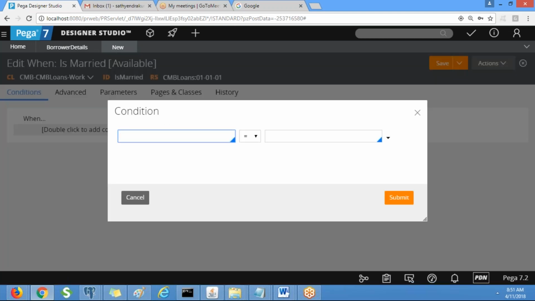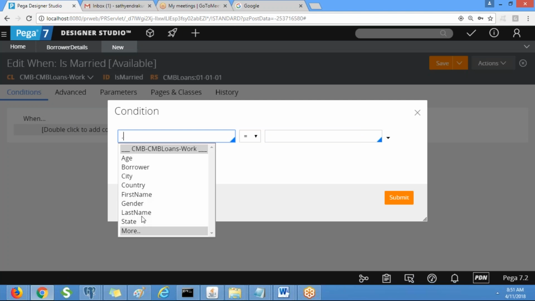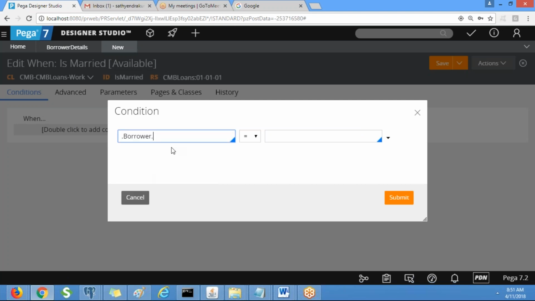If marital status, like borrower dot marital status, is yes, then only the corresponding action will perform. Wherever we invoke this rule, at that time it will check whether this condition is true or false. If it is true, then it will perform some action. But we are going to put it in the layout visibility, right? So if it is true, then only that layout will be visible.